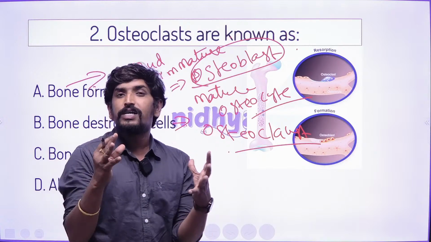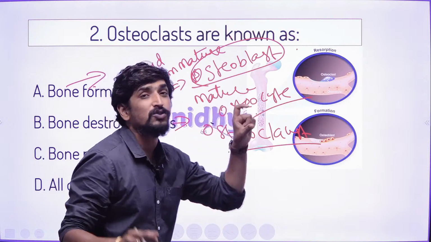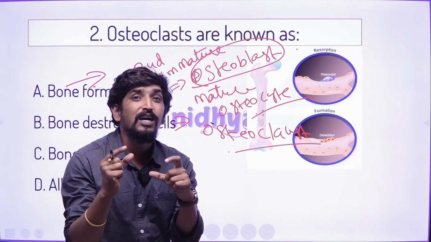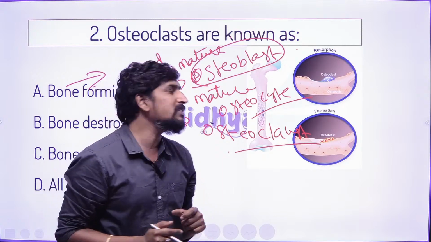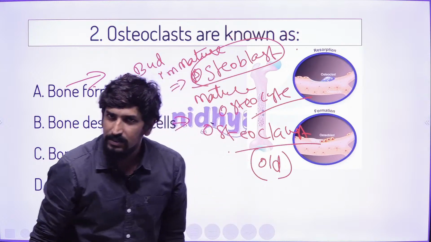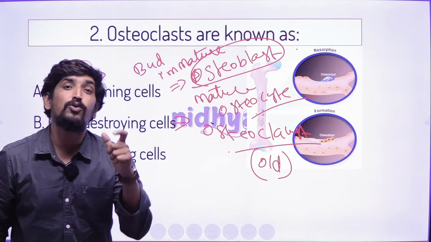The second is the matured bony cell, called osteocyte. The third is the osteoclast, the old bony cell.